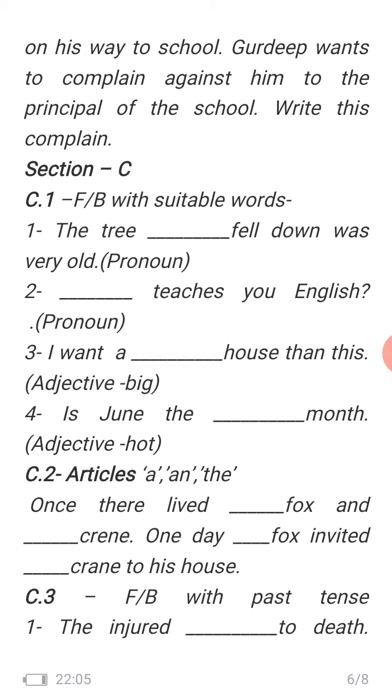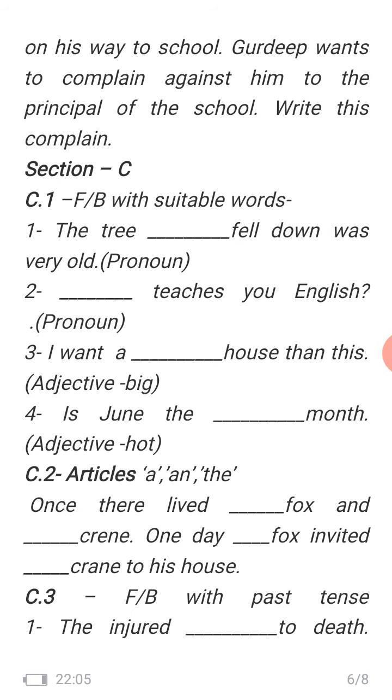These are called pronouns. Here, the tree blank fell down was very old. Here you are relating one sentence to the other part: the tree which fell down was very old. So the answer will be which, and which here is a relative pronoun because it is relating one thing to another. Next, question 2: blank teaches you English, question mark.